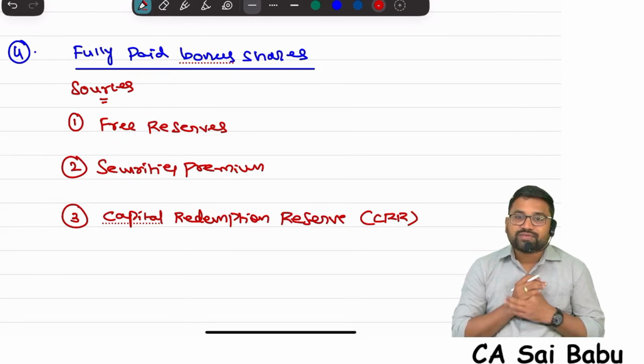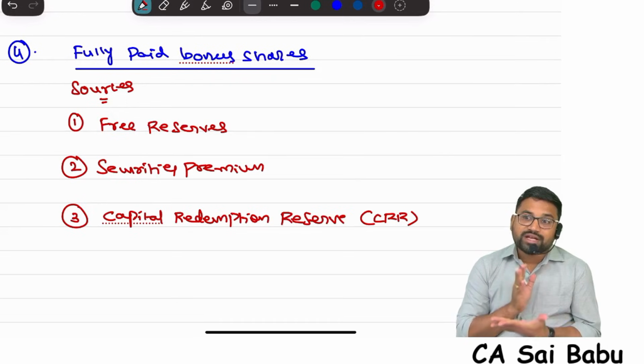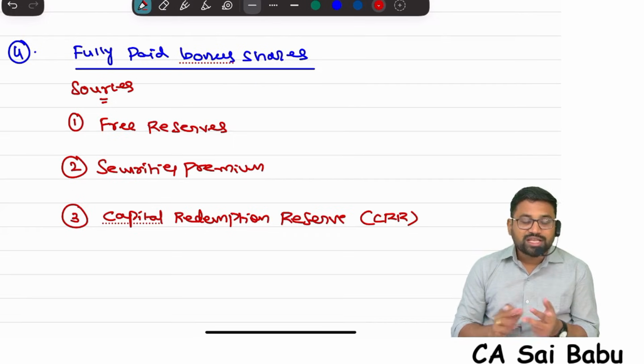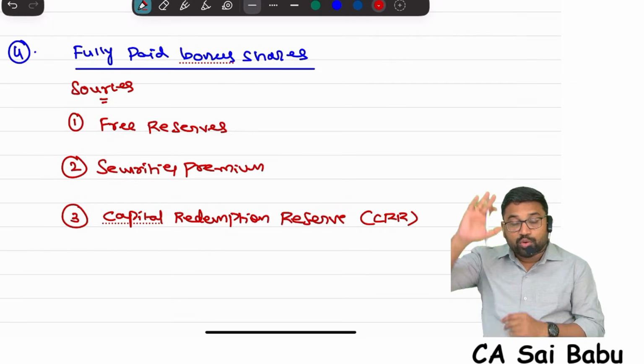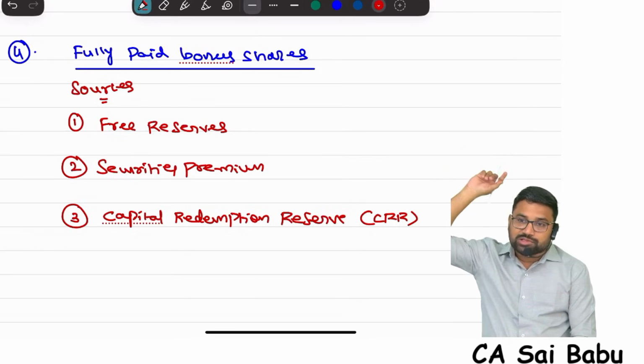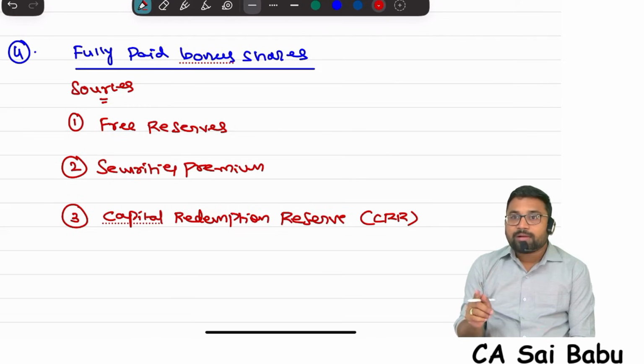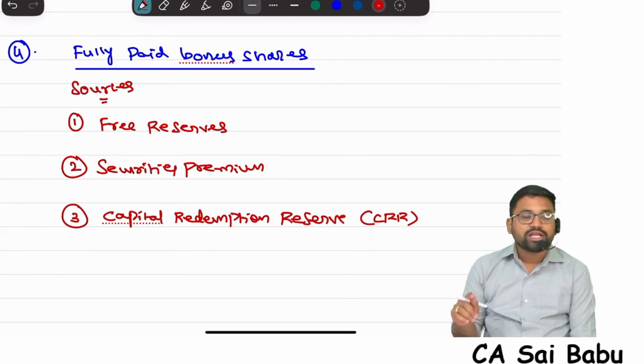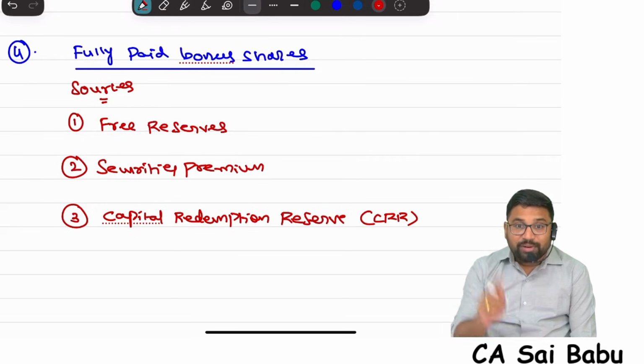See, the creation of CRR will arise in case of two situations. One is redemption of preference shares, the other is buyback. Whenever the company goes for redemption of preference shares and buyback of securities, then they will create CRR. Actually, in our syllabus, we have both the buyback topic and the redemption of preference shares topic. When I'm discussing redemption of preference share capital and buyback, I will explain the concept of CRR also, why companies will create CRR. But remember, if any company has CRR in its books, that CRR will be utilized only for fully paid bonus shares. Only the first category, understand.